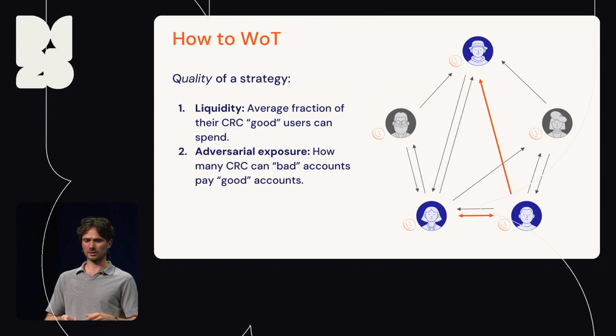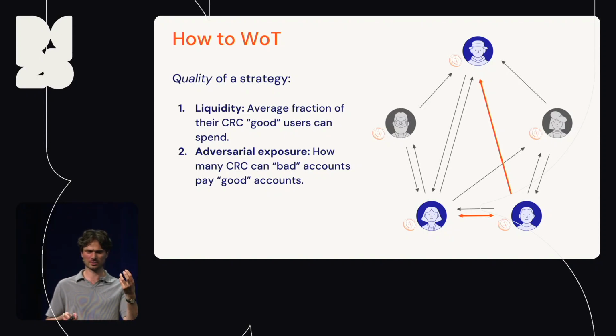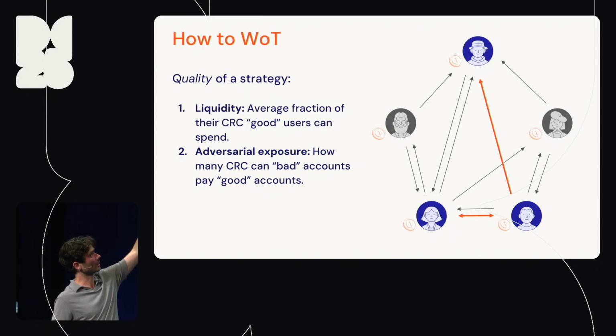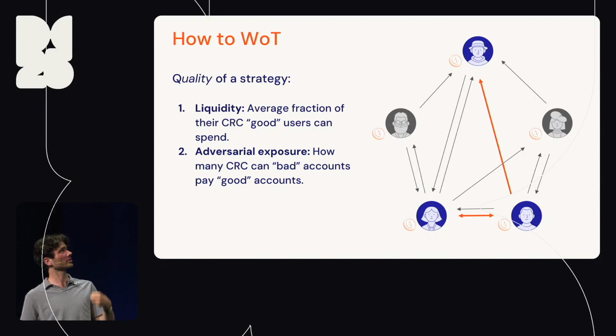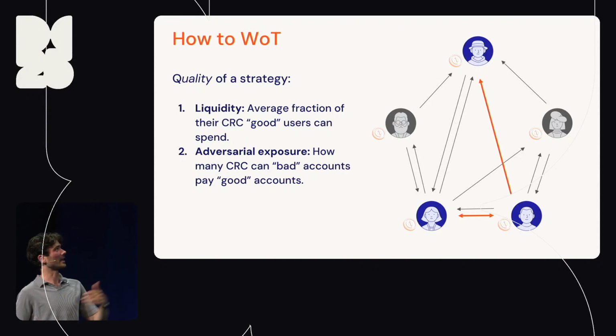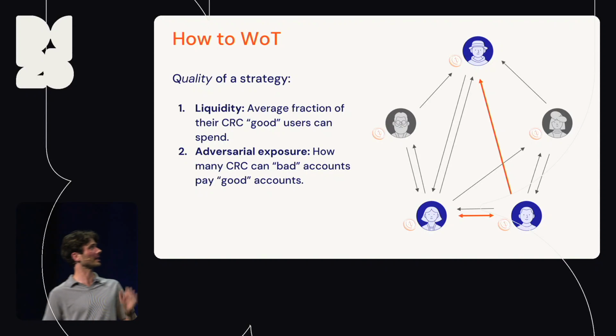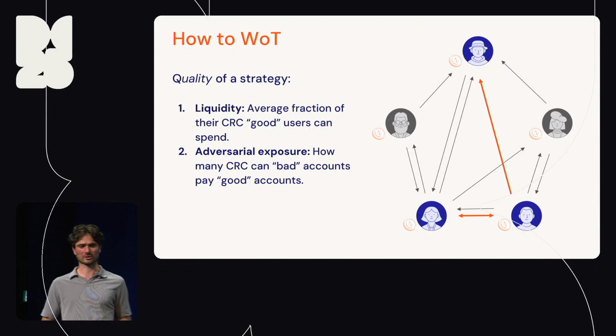So we can now formally evaluate the quality of a given strategy by liquidity, which I'm going to take here as the average fraction of their Circles that good users can spend with the transaction partner that was chosen, and adversarial exposure, which is how many circles bad accounts can pay good accounts. So we now have a mapping from every possible strategy to the quality of that strategy.